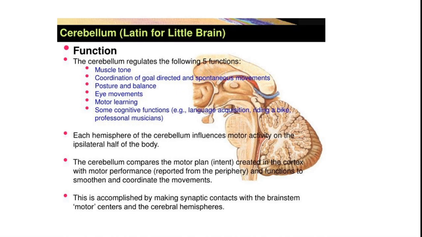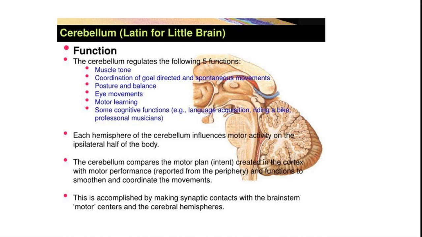The cerebellum compares the motor plan created in the cortex with motor performance and functions to smoothen and coordinate the movement. Mainly it helps in coordination of muscular movement, the movement of our body. This is accomplished by making synaptic contact with the brainstem, motor center and the cerebral hemisphere.